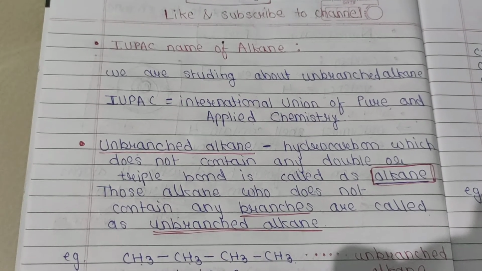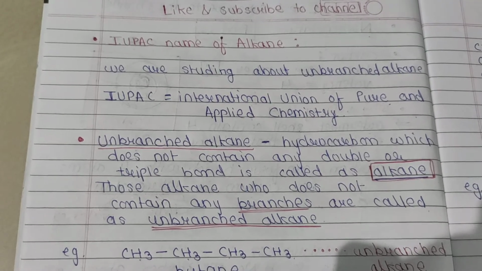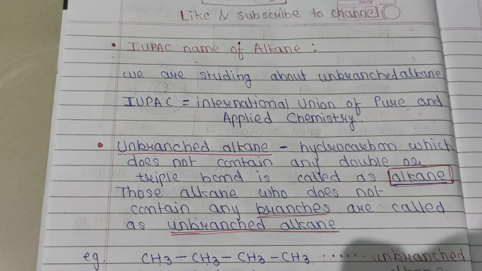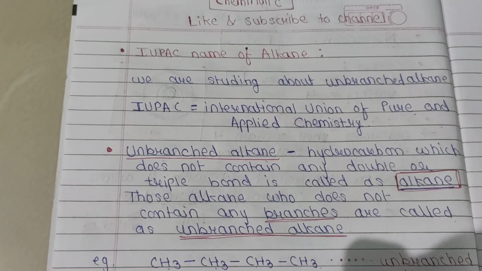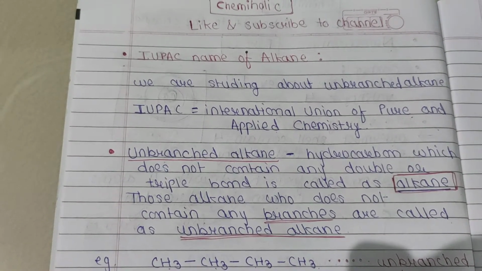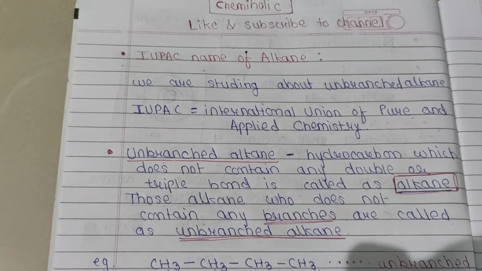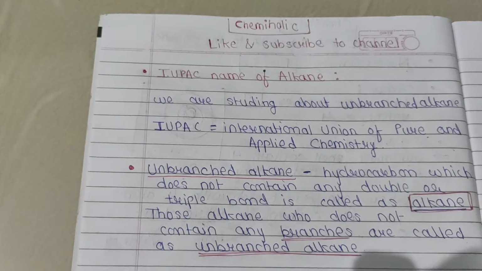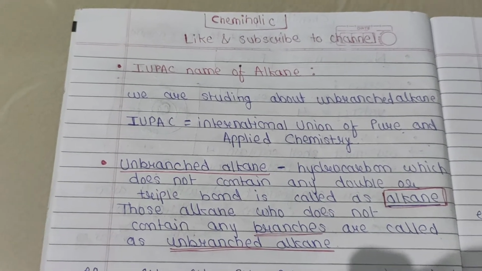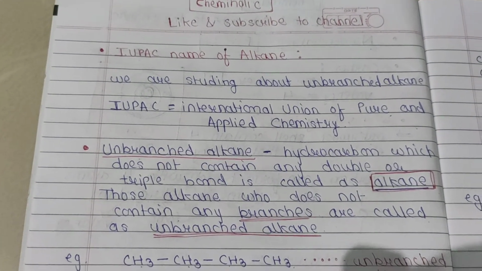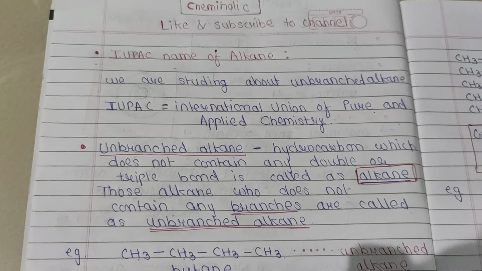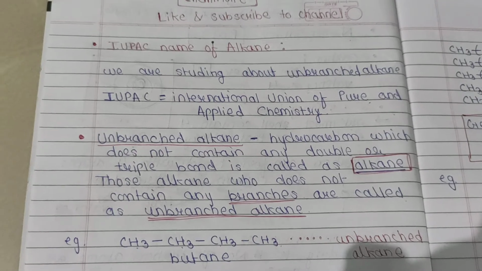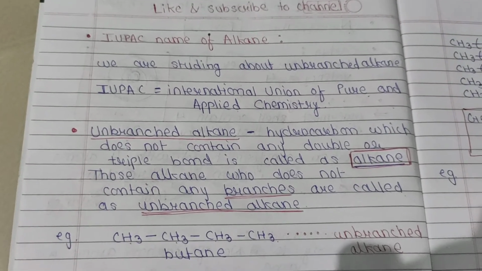And if we are talking about any compound which has a particular name in our country, and in another country it has another particular name, we feel difficulty to understand which compound they are talking about, and we get confused about the naming. So we give the IUPAC nomenclature. IUPAC is international, it is accepted all over the world.